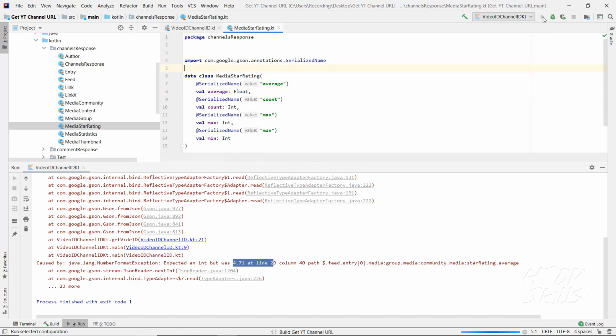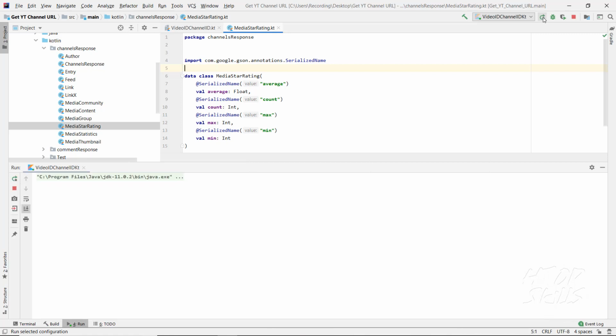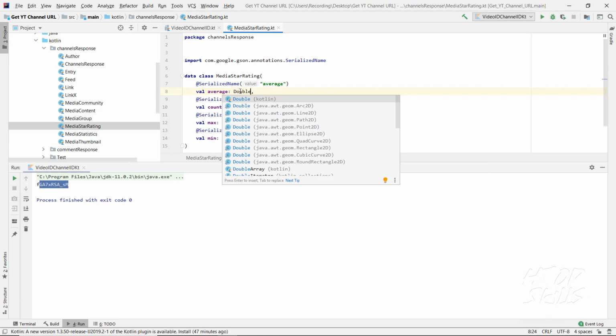Now I run. It's fixed. You can change it to double, so the double will work also.